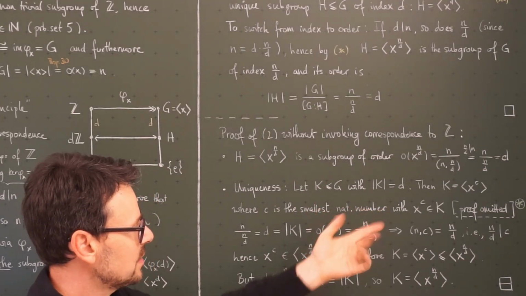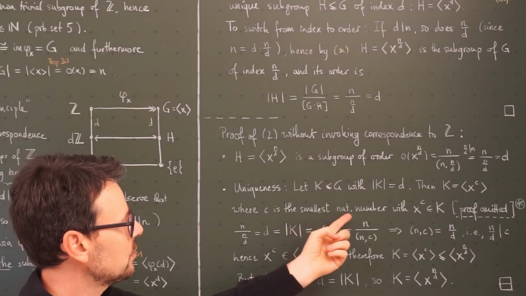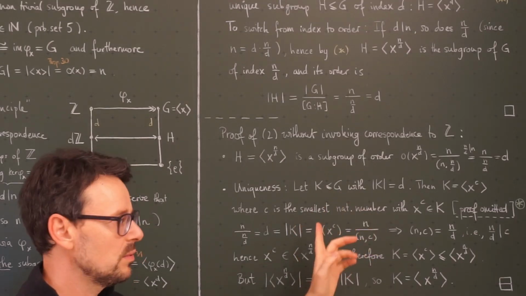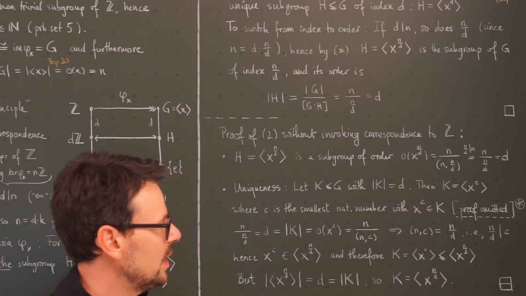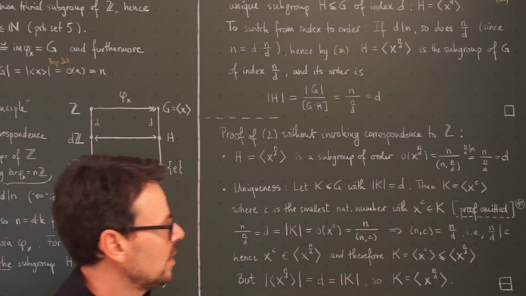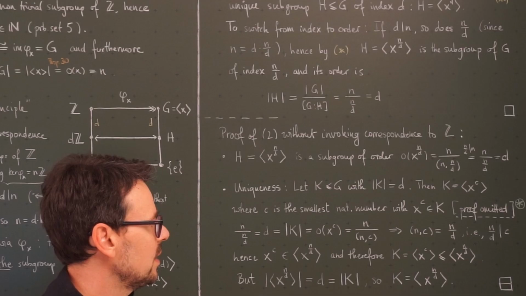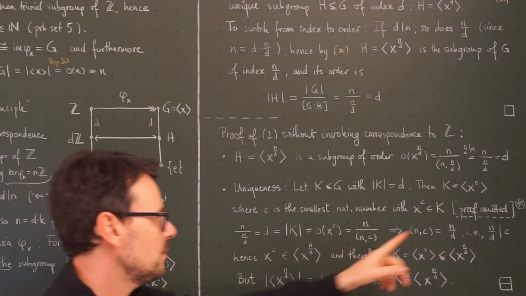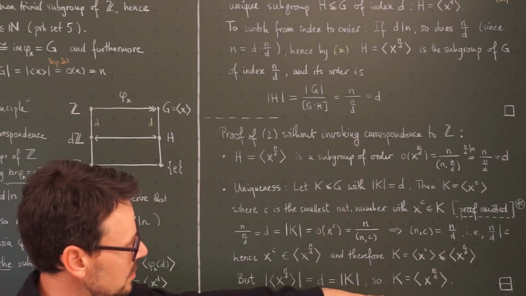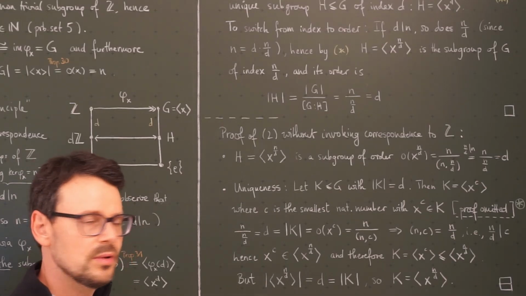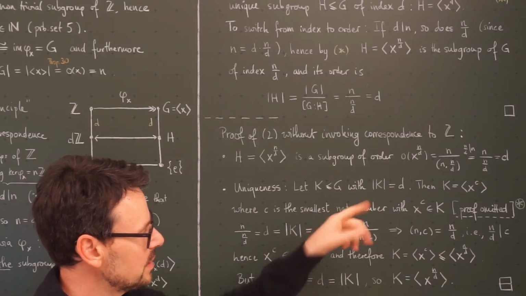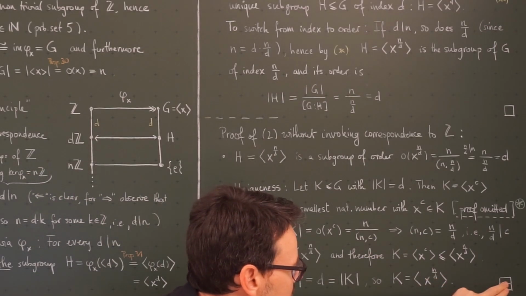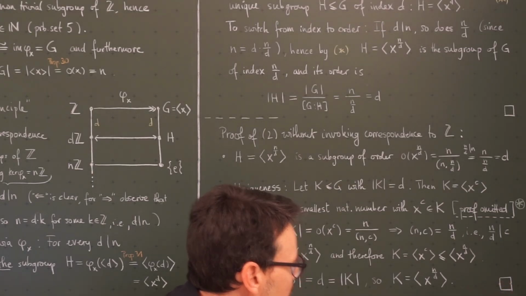It is generated by x to the z, z being the smallest natural number such that x to the z lies in K. Natural numbers do not include 0, otherwise this would just be the identity, which clearly lies in K, but then this group generated by it would also be the trivial subgroup. Okay, first of all, I thought I would omit this proof because the blackboard ended here, but this is still supposed to be a friendly introduction to abstract algebra, so we are indeed going to take a look at this proof. So this proof here will be complete.